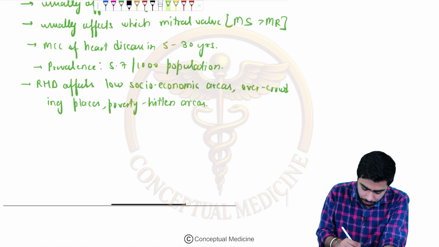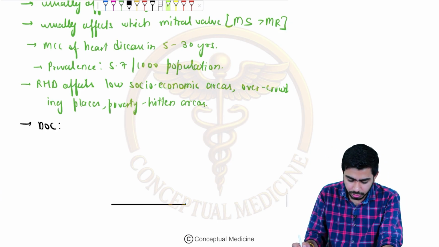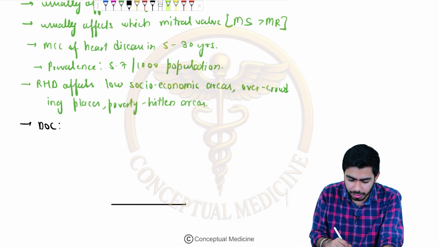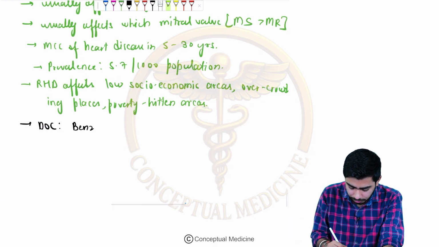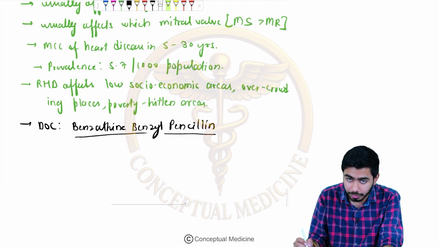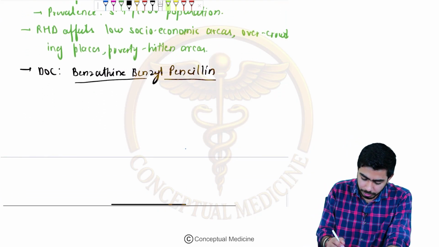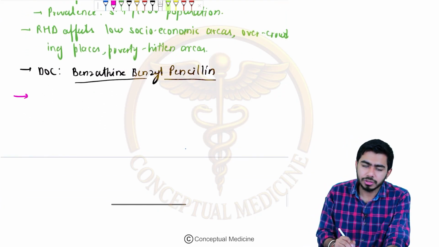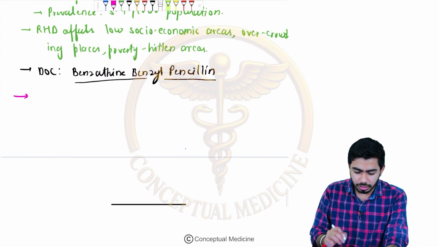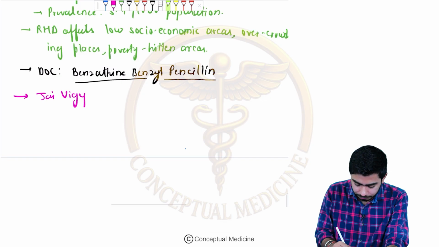What is the drug of choice in rheumatic heart disease? The drug of choice for prevention or prophylaxis is benzathine benzyl penicillin, right? That is the drug of choice for prophylaxis as far as rheumatic heart disease is concerned. And from the Government of India side, they have launched one scheme, the Jai Vigyan mission. So the Jai Vigyan mission was launched from the government side.